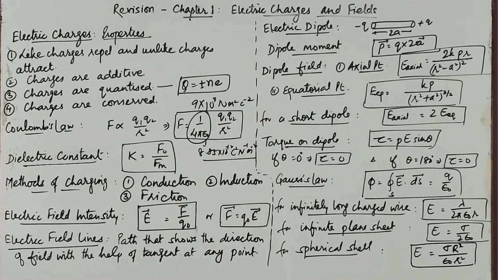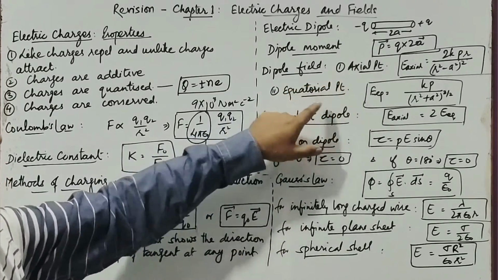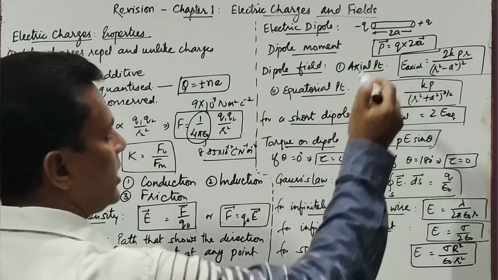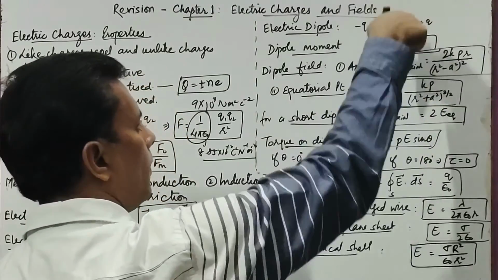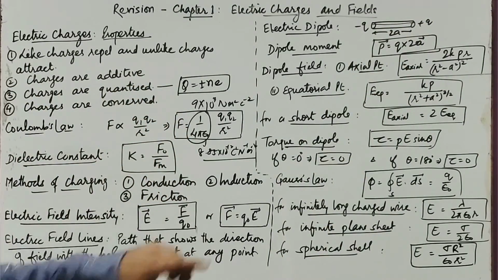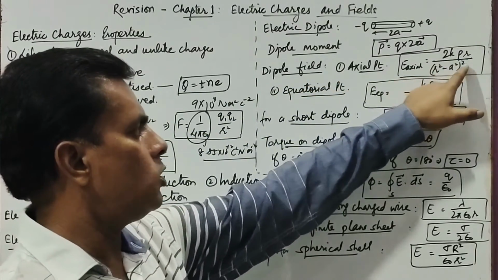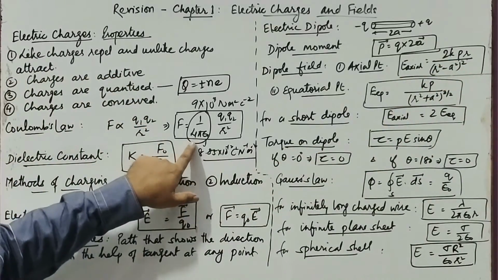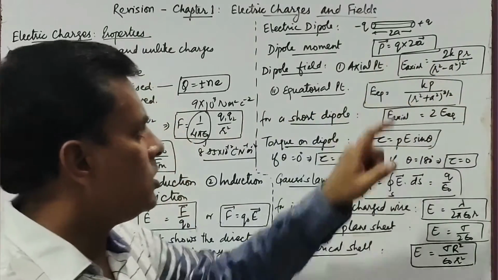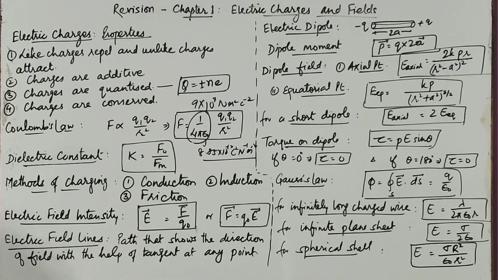Then dipole fields. The dipole is there, so it will have its own electric field. Two points are there, axial and equatorial. Axial is along the axis of dipole and equatorial is on the perpendicular bisector of the axis. So at the axial point, the field is given as 2kpr upon (r square minus a square) whole to the power 2, where k is 1 upon 4 pi epsilon naught, p is the dipole moment, r is the distance of point of observation from the center of the dipole. So this is the expression for axial field.